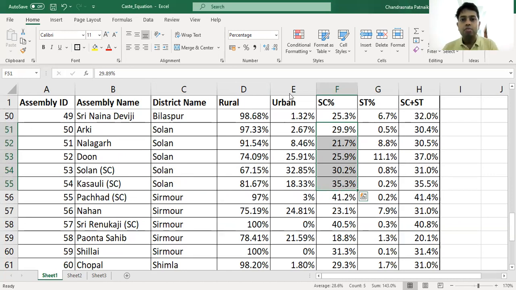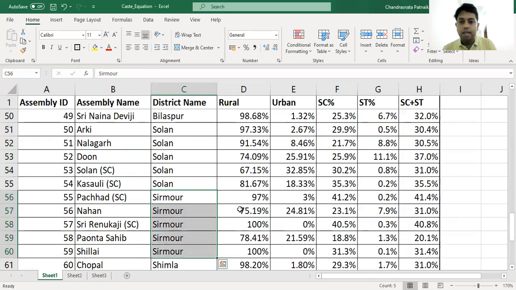Now let's look at how Solan has voted in the past. In Solan district, Congress was leading. In 2012, it was almost the same vote share. I think Congress was leading just by 1 vote, but BJP was leading in 3 seats and Congress in 2. And in 2017, Congress was leading in 3 and BJP in 2, and the vote share difference is hardly 1%. So in Solan district, at least in 2012 and 2017, we have seen very close competition. Now after Solan, let's come to Sirmaur.